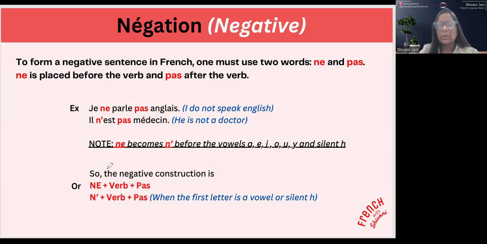He is not a doctor. Ne becomes n' before the vowels A, E, I, O, U, Y, and silent H. So the negative construction is ne plus verbe plus pas. Avec une voyelle, n' plus verbe plus pas. So you just have to learn two words, ne and pas, which you place before and after the verb.